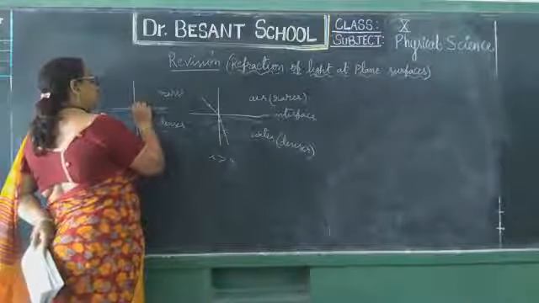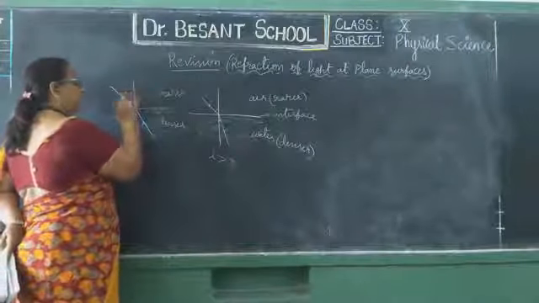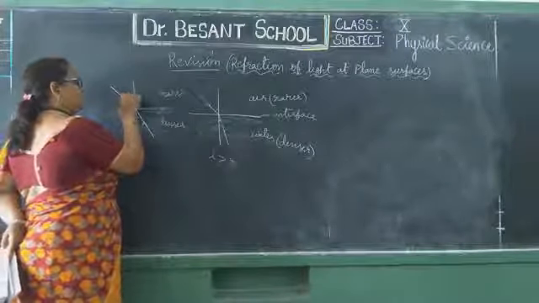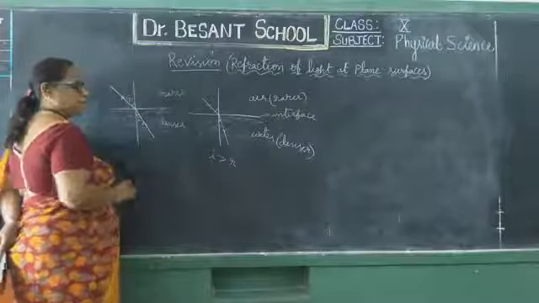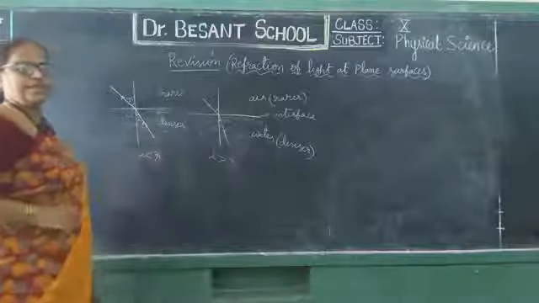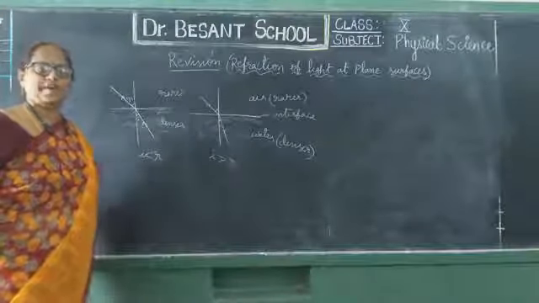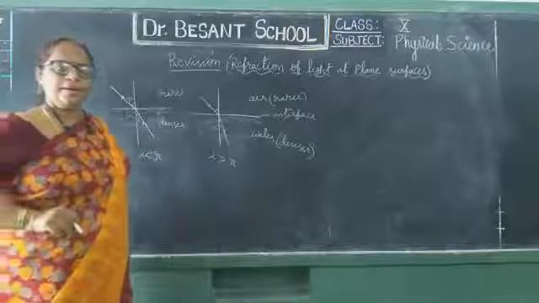Then the light ray will bend away from the normal. This is I and this is R, in which I is less than R. The angle of incidence is less than the angle of refraction when the light ray passes from a denser medium to a rarer medium.